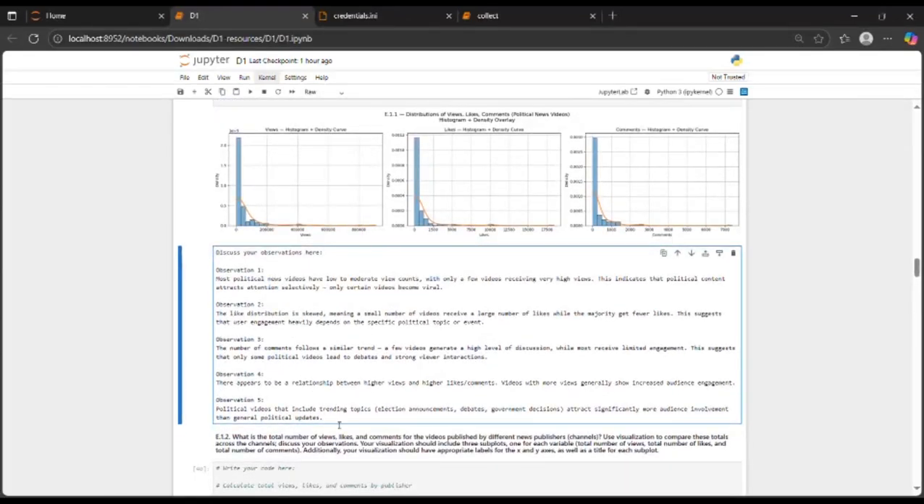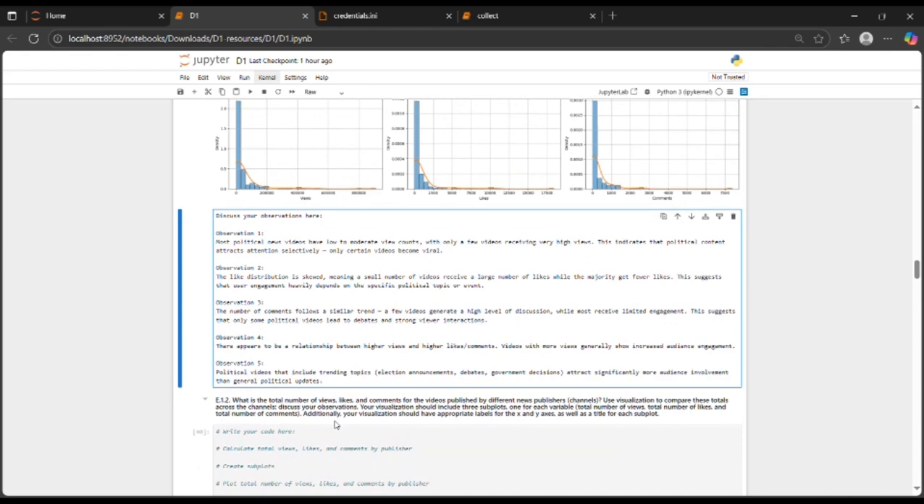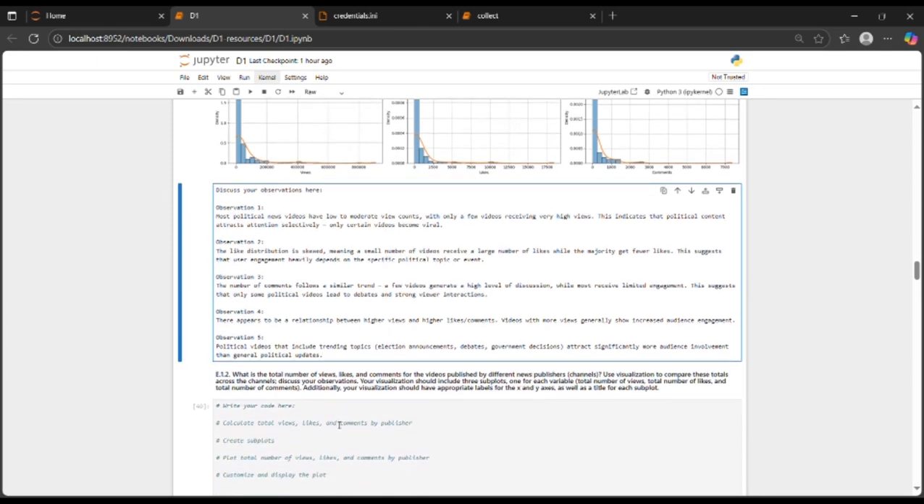From these graphs, we can clearly observe that most political videos receive low to moderate views and only a small number of videos go viral. Likes and comments are also skewed, meaning only a few videos get high engagement. Videos related to elections or controversies get significantly higher interaction.